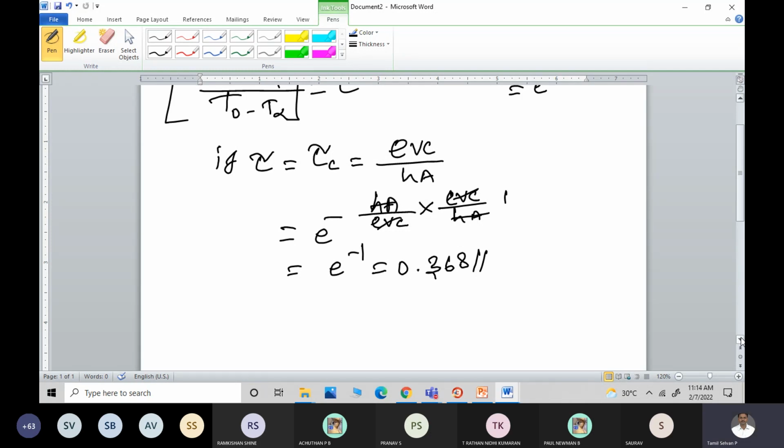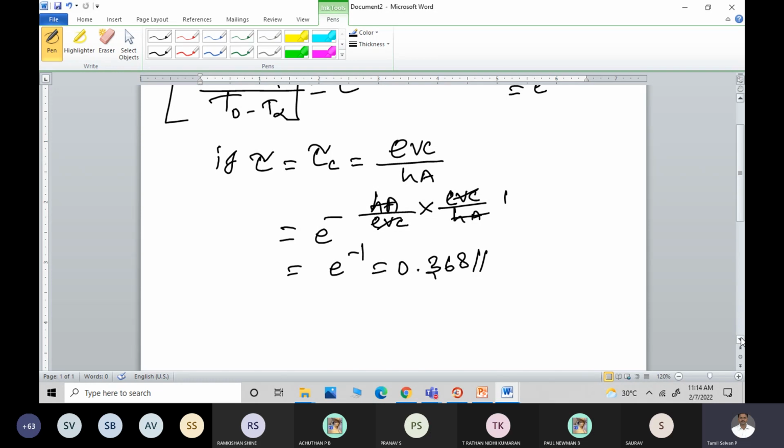Now, what is the advantage of finding out the time constant? I have already told you about response time. There is one more term, which is known as sensitivity of the instrument. The sensitivity of the instrument, whether the measuring device is a thermometer, an electrical resistance thermometer, or a thermocouple, is the time needed by the measuring device to achieve 63.2 percent of the value of the initial temperature difference. Okay, 63.2 percent of the value.